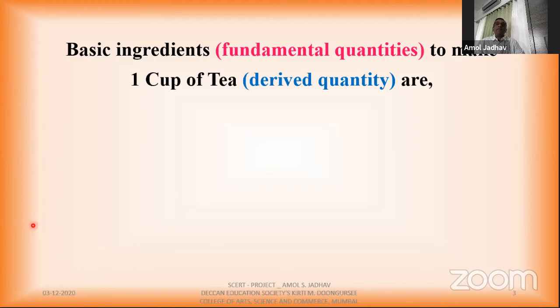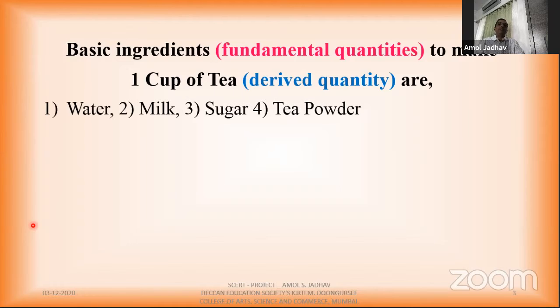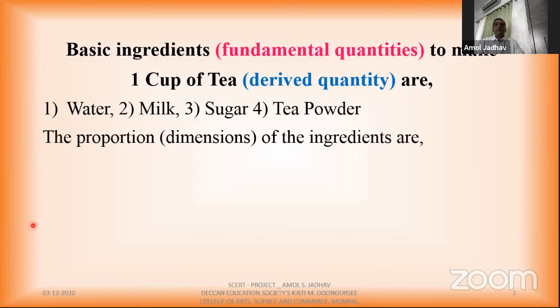So my fundamental quantities here are the basic ingredients to make tea, and my derived quantity is 1 cup of tea. Now what are these ingredients? I require water, milk, sugar, and tea powder. So these are 4 fundamental quantities or basic ingredients which we require to prepare tea.